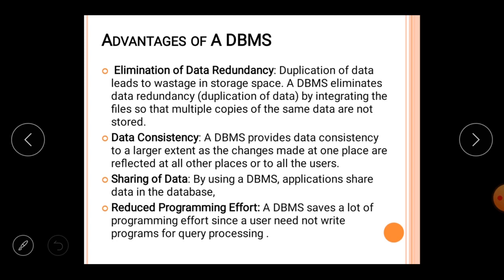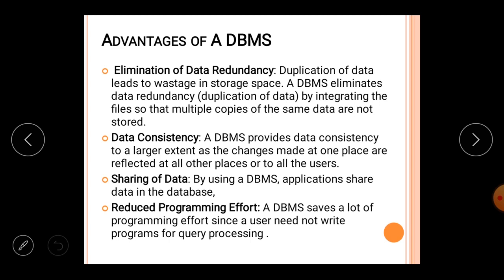He may be present on that day, he may be absent on that day. So we don't have any proof of which data is true. This type of problem may appear if there is any repetition of the data, and this type of problem is called data inconsistency.